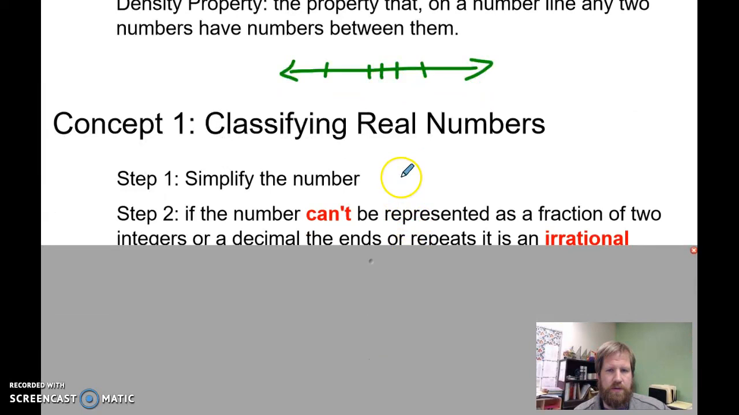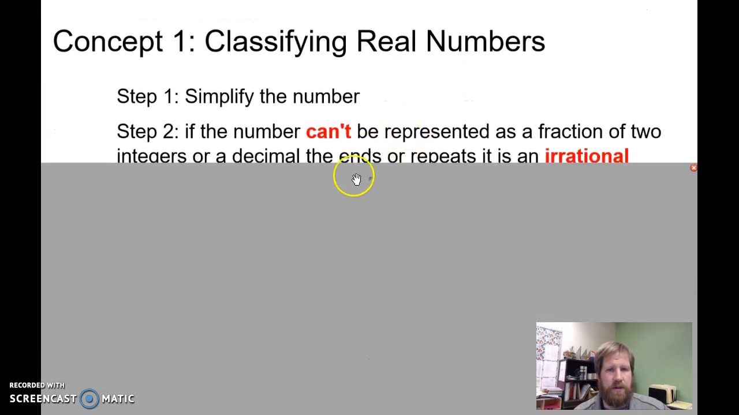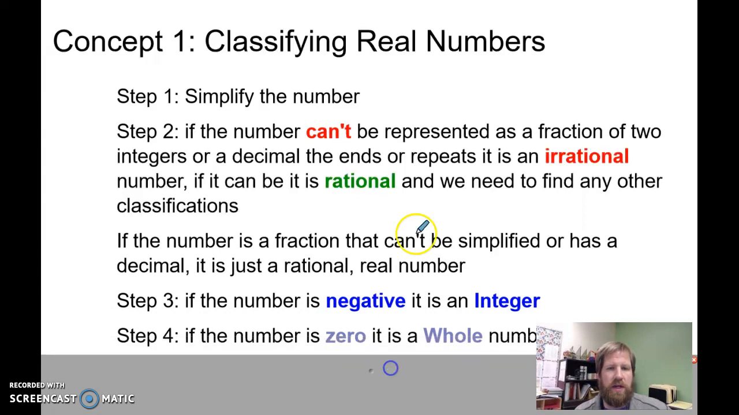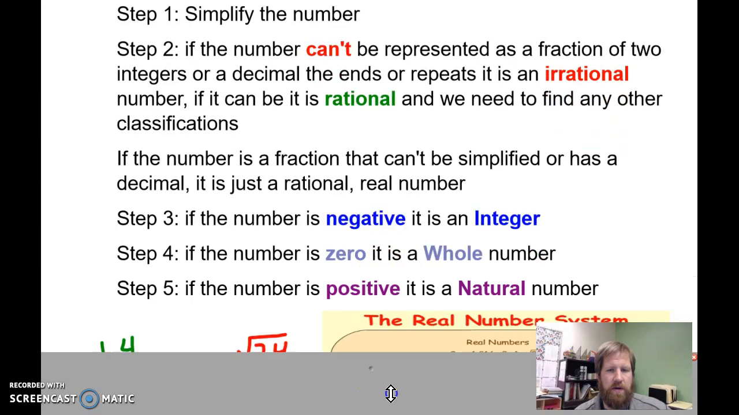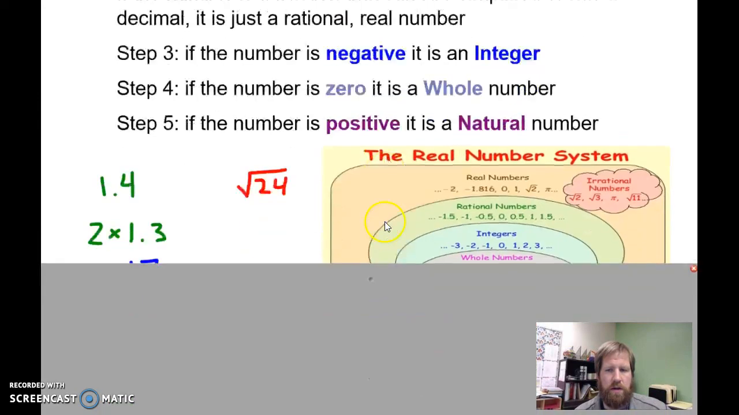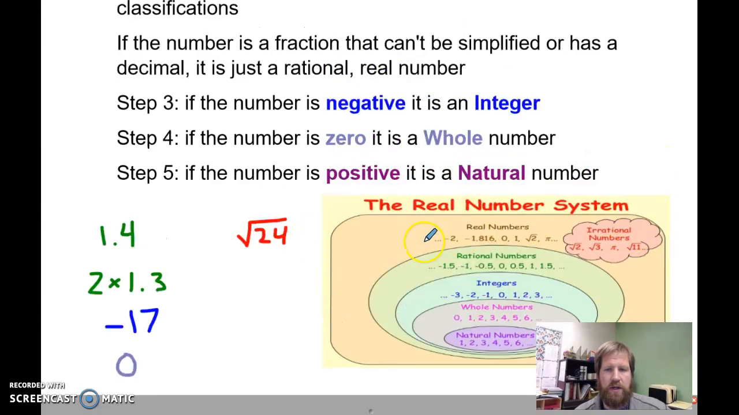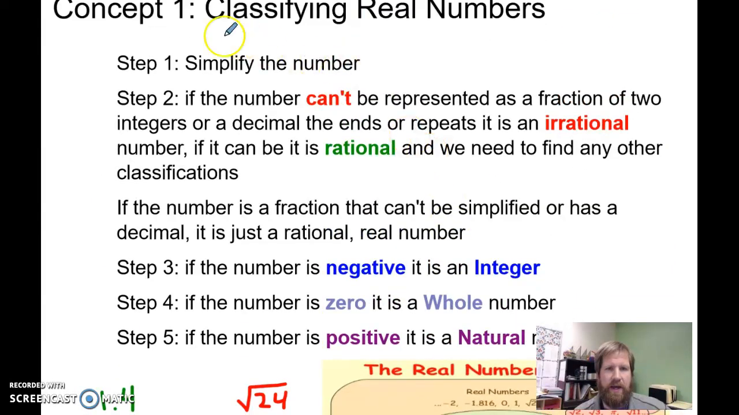All right, concept 1, classifying real numbers. So now we are taking numbers and we're having to put them into those categories. Okay, and we can look down at our little diagram here again. We're going to start by simplifying the number, because sometimes we get something that's still an expression. Okay, there's still a multiplication or an addition in there. The first step is to simplify it.